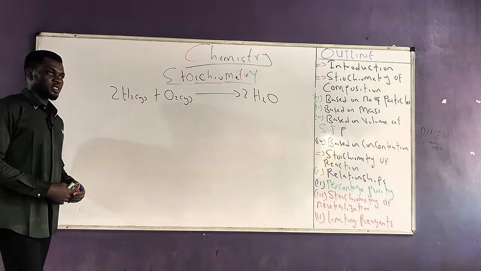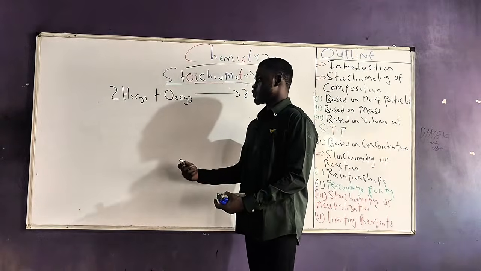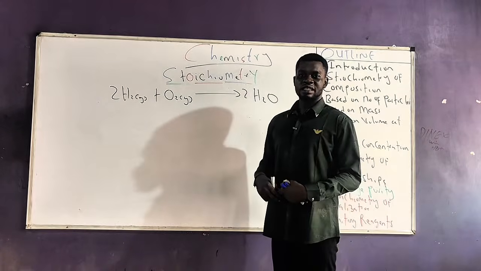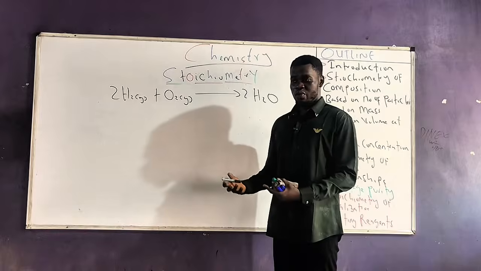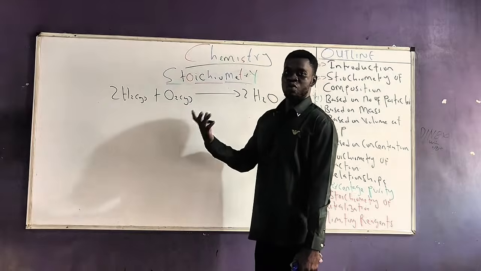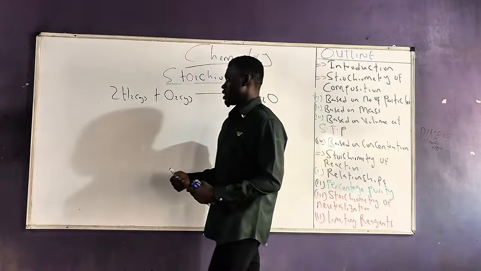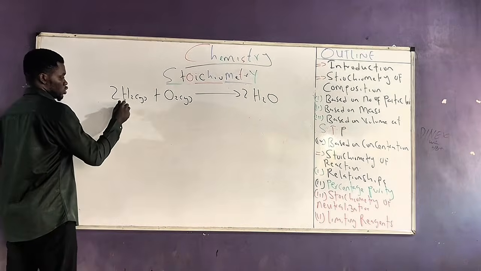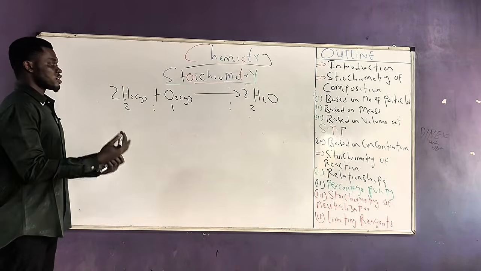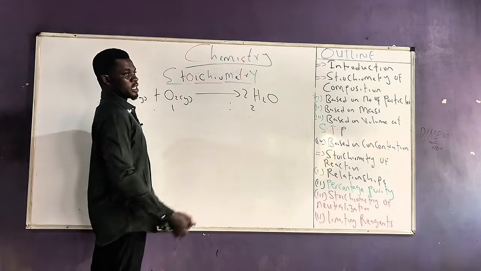And what do the stoichiometric coefficients tell us? They give us an idea of the amount of the reactants and products that are present in this reaction, the amount of reactants and the amount of product. Now the amount of the reactant can be expressed in mole. And from our previous encounter with mole, we know that we can also express it in terms of volume, in terms of mass, in terms of number of elementary entities, and so on. So I can say that the stoichiometric coefficient here is 2:1:2. It gives us an idea of the ratio at which they react. It also gives us an idea of the amount of the reactant in this reaction and the amount of the product formed in this reaction.